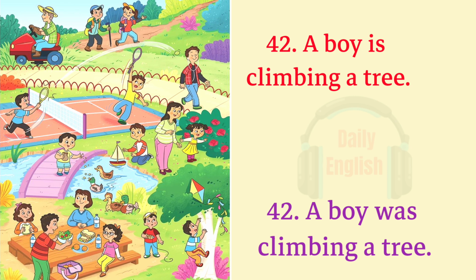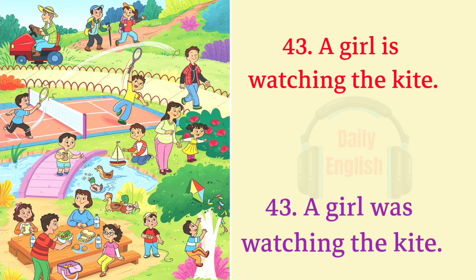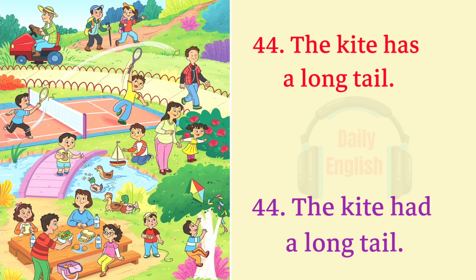42. A boy is climbing a tree. 42. A boy was climbing a tree. 43. A girl is watching the kite. 43. A girl was watching the kite. 44. The kite has a long tail. 44. The kite had a long tail.